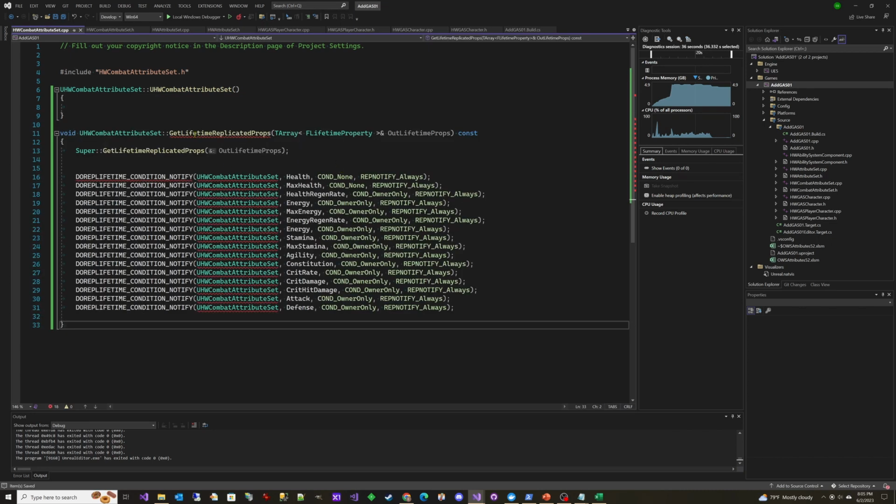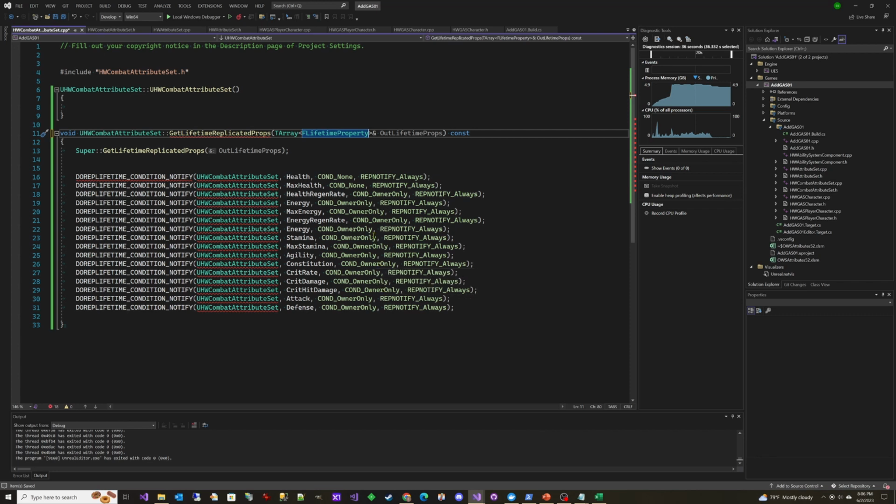This is the GetLifetimeReplicatedProps. And what this is going to do here is set up the replication conditions for each of the properties. And so we talked earlier about how some attributes may only be replicated to the owning client, which is the autonomous proxy, while other ones will be replicated to all proxies.